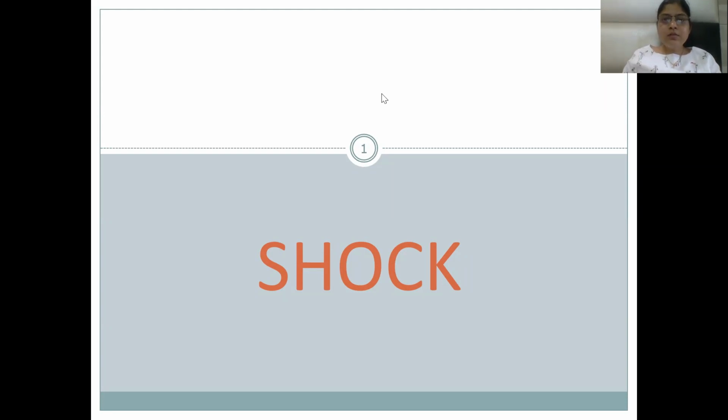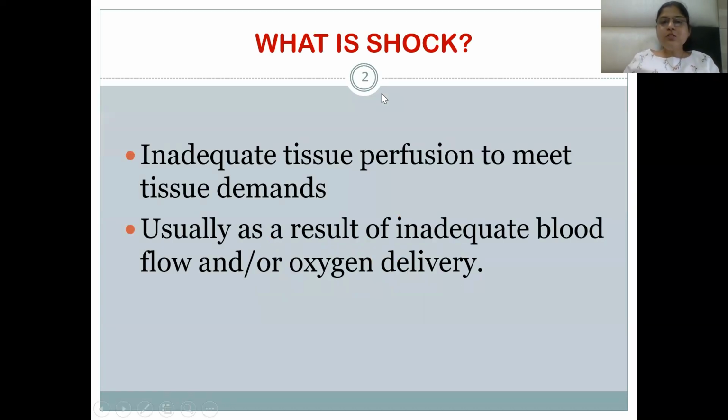Now, I'm going to discuss shock with you. So, what is shock? Basically, shock is reduced tissue perfusion. When there is loss of blood from the body, there is inadequate blood flow and oxygen delivery is less, and the tissue demands are not met because there is reduced tissue perfusion in the body, and that is leading to shock. The main sign and symptom in shock is hypotension.